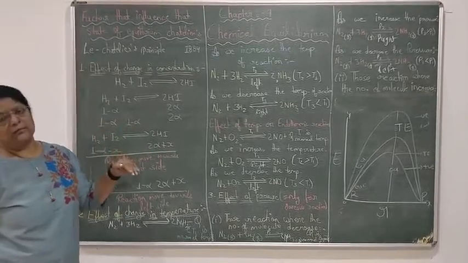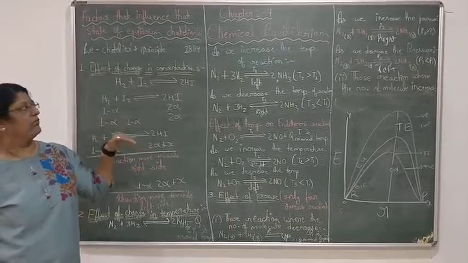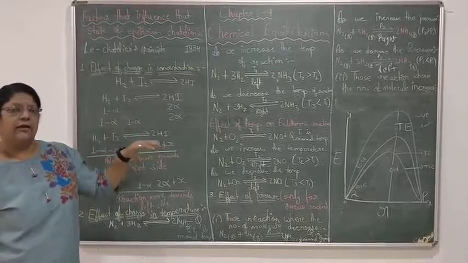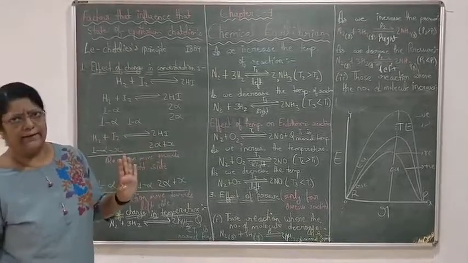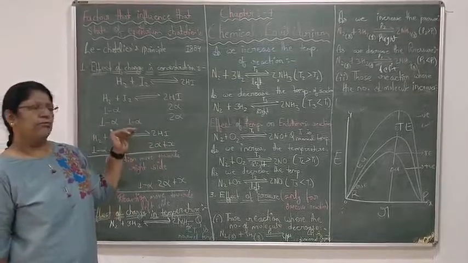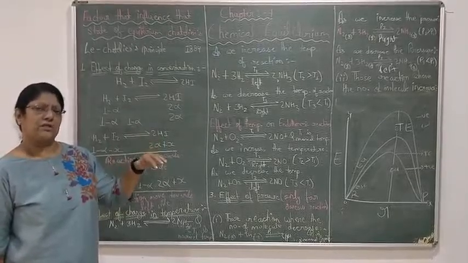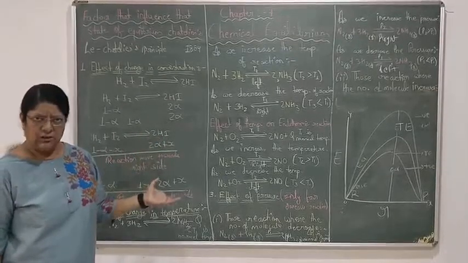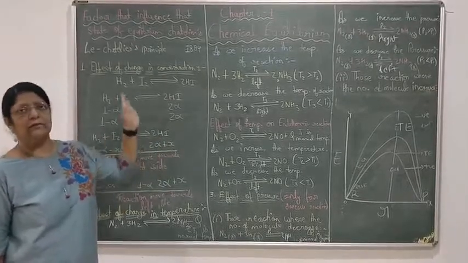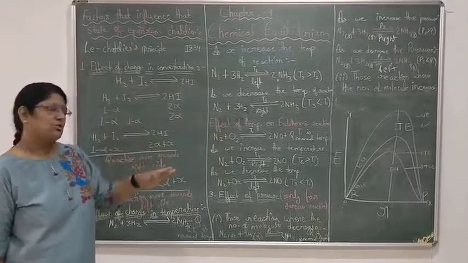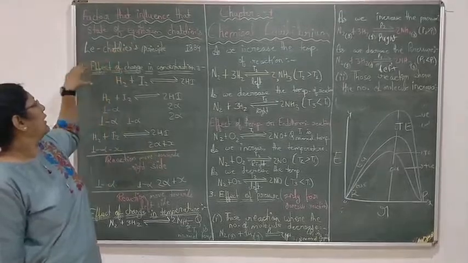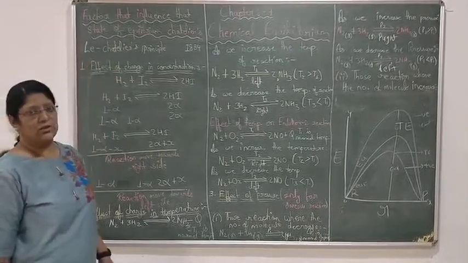Because of that, the chemical equilibrium will shift towards that side where the effect is nullified or made void. The effect of concentration, pressure and temperature which we are changing, the equilibrium will shift towards that side where this effect is neutralized. Now we are talking about the effect of concentration.